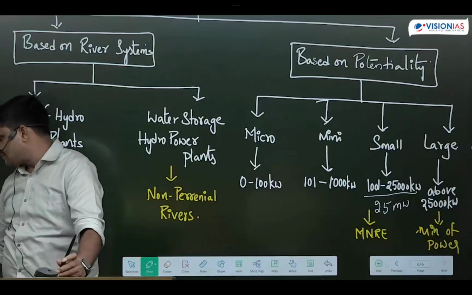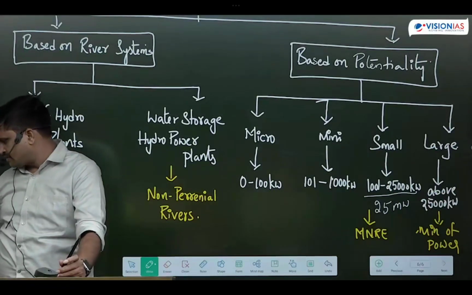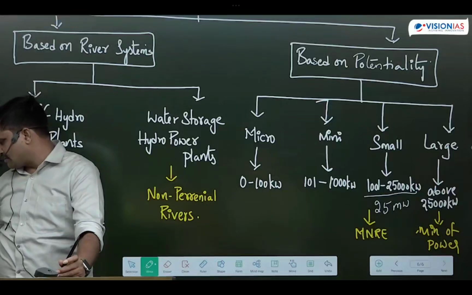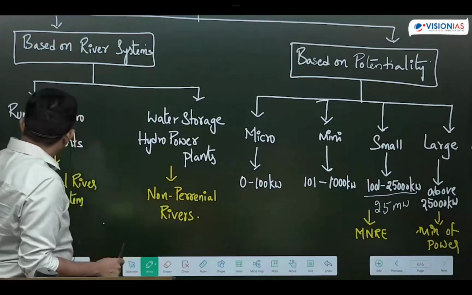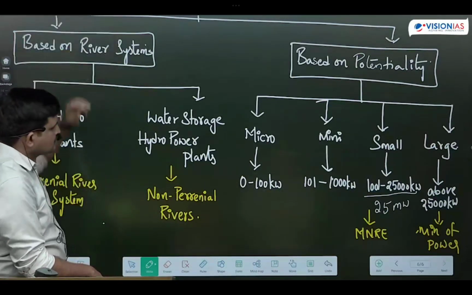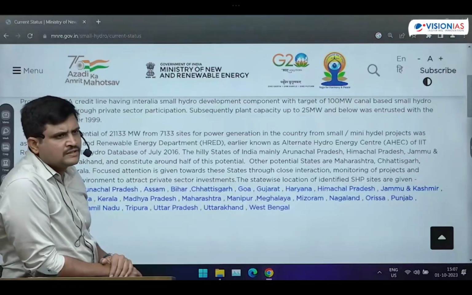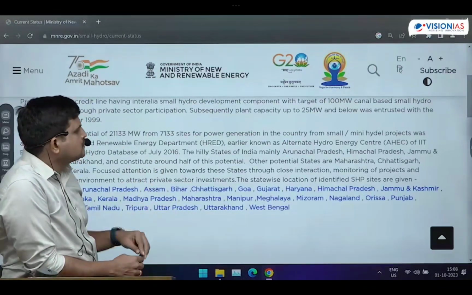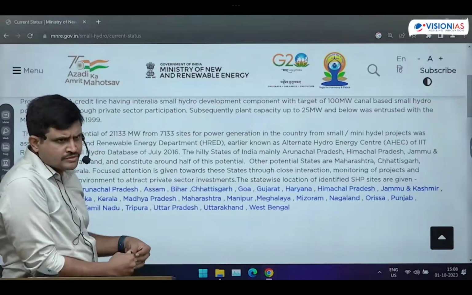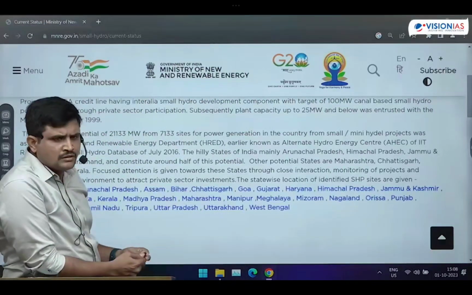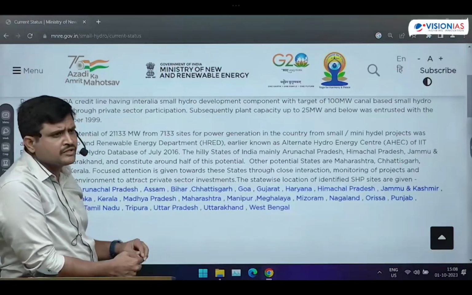In which state are these hydropower plants very high? Small hydropower plants generally come under the category of runoff hydropower plants. Wherever perennial river systems are there, the intensity of small hydropower plants is very high, meaning a large number of plants are present. In the northern part of India, wherever perennial rivers are there, the largest number of hydropower plants exist, as well as in the southern part of India. This is from the Ministry of New and Renewable Energy website. So wherever perennial rivers are there, the concentration of hydropower plants is very high.